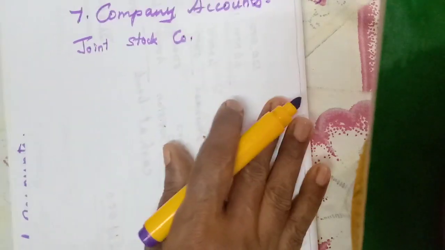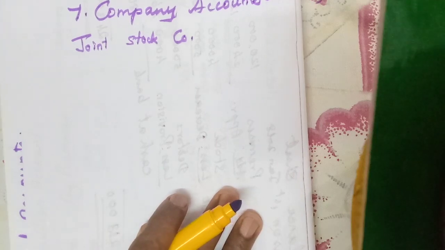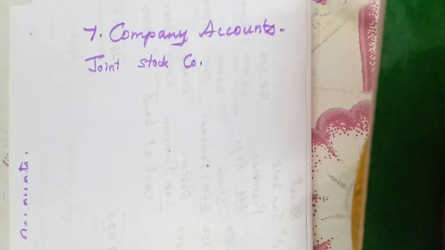Here, company means we know the joint stock company. I think in 11th you have studied this one, isn't it? Joint stock company. Why has this form of organization come into existence? How? That we should learn, isn't it? We have studied this in 11th standard about joint stock companies. Many forms of organizations were available, isn't it? We have studied the main ones.